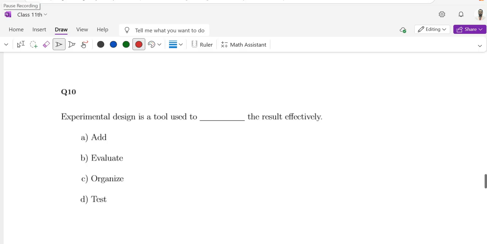Question number 10. Experimental data design is a tool used to dash the result effectively: add, evaluate, organize, and test. The correct option is evaluate.